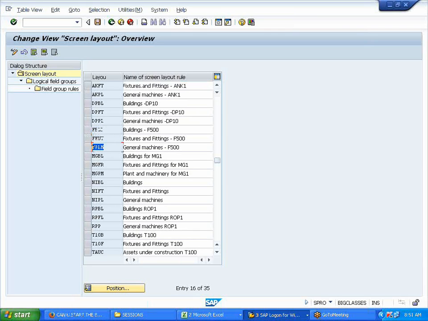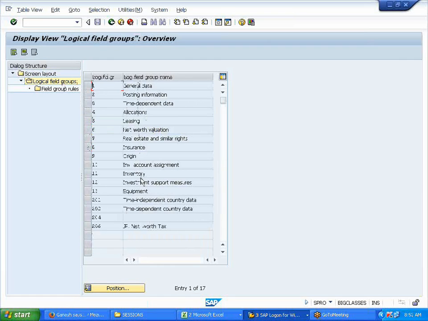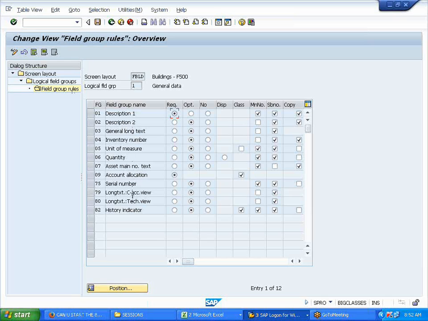FBLD, FUPT, FPL. We have defined our layouts. Remember yesterday? I said we cannot create. You need to just copy the layouts. Yes. See, FBLD. I'll click on the logical field groups. Now all these tabs you will see in the master data. I'll show you. Just keep in your mind this. General data, posting information, time dependent. So for example, general data in the field group rules. Now all these fields you will see there.